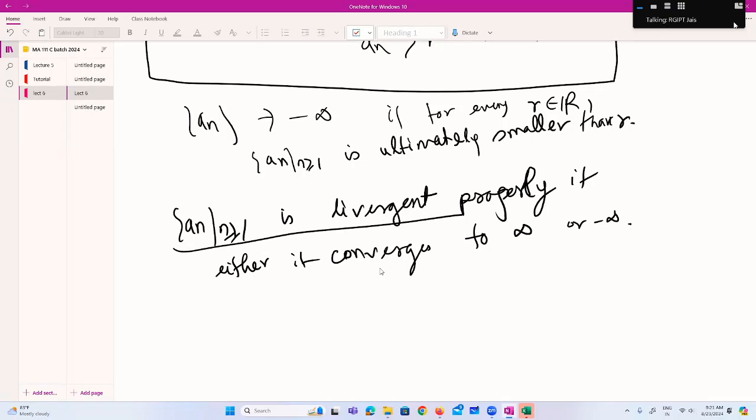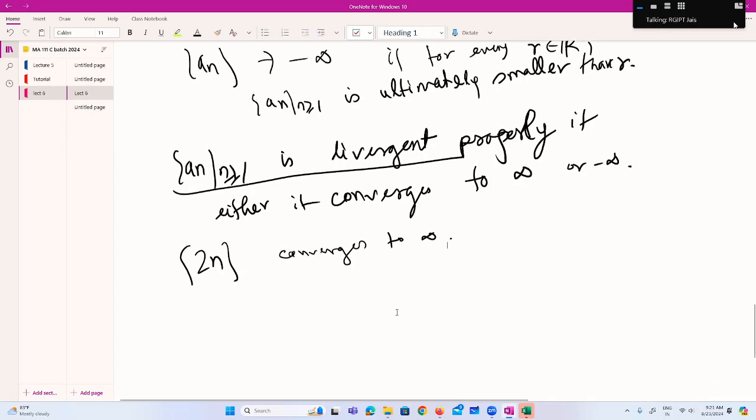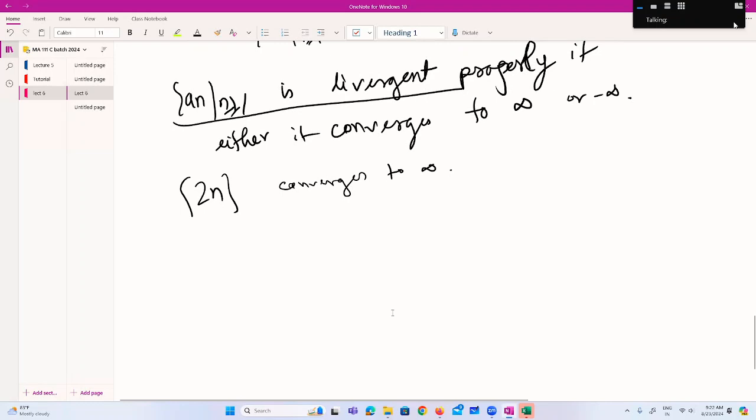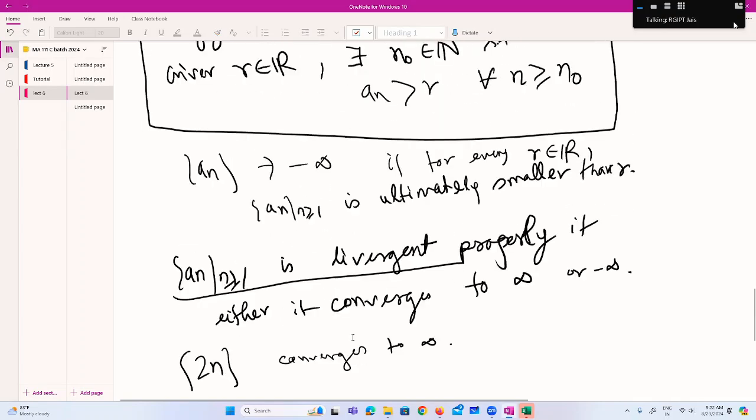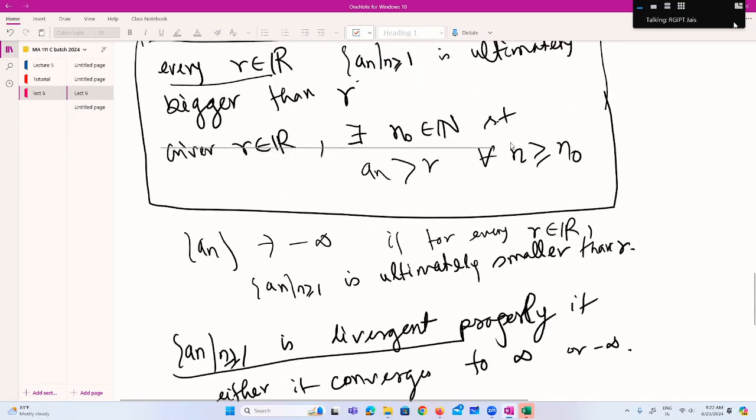Suppose the sequence 2n diverges properly, that means it converges to infinity. I will prove this. How can we prove that the sequence n converges to infinity?